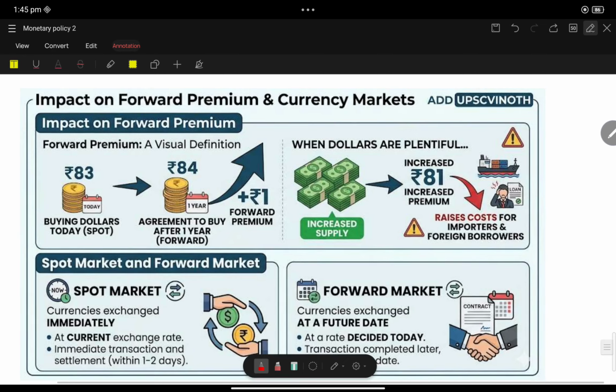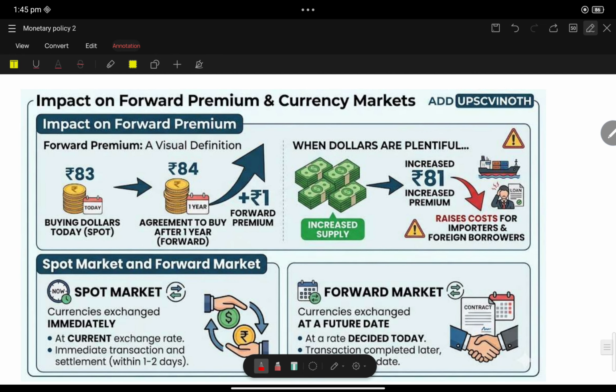Now, another important thing: forward premium. What is meant by forward premium in the currency market? It's very important.